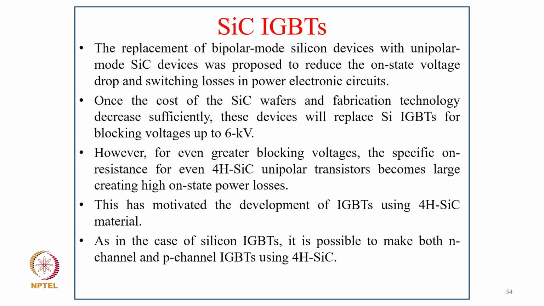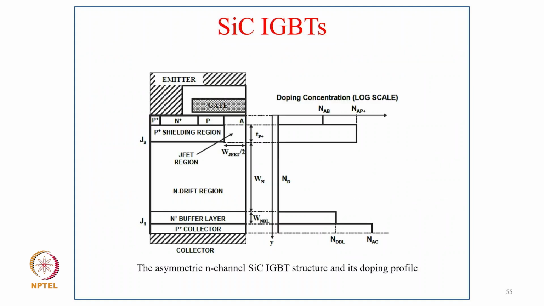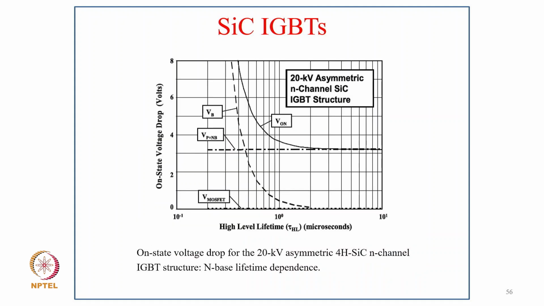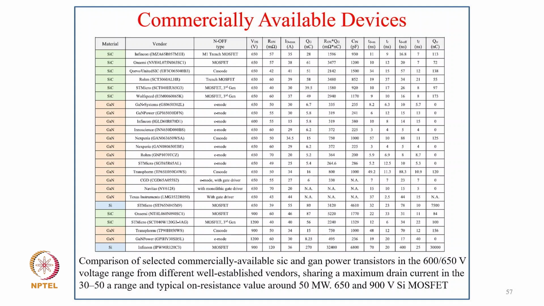As in the case of silicon IGBT, it is possible to make both N channel and P channel IGBT using 4H SiC, and this is typically how a SiC IGBT looks, with the different regions: the emitter, then gate, the shielding region, JFET region, N drift, N buffer, P collector, and collector, and then the characteristic of high level lifetime in microseconds and the on state voltage drop.